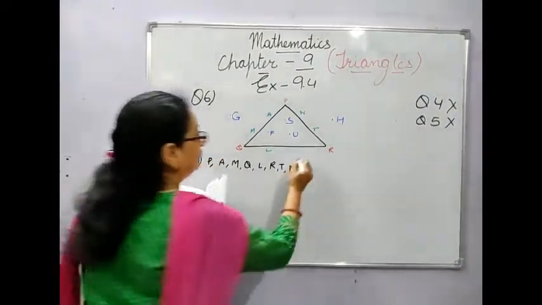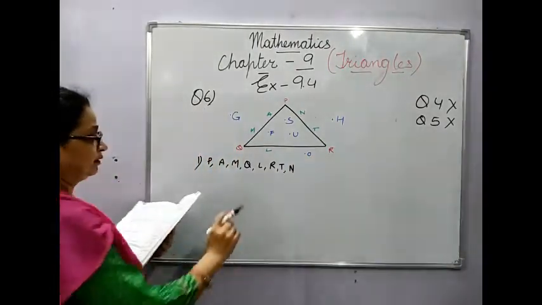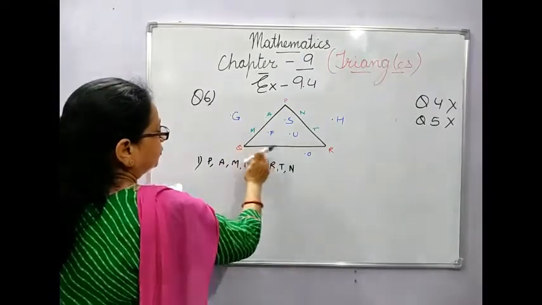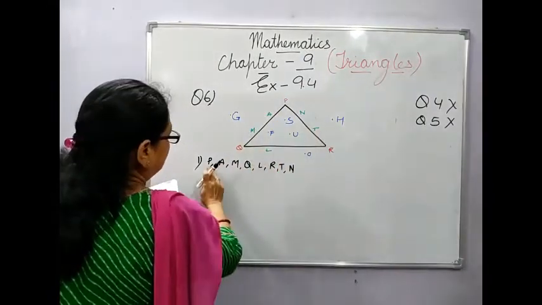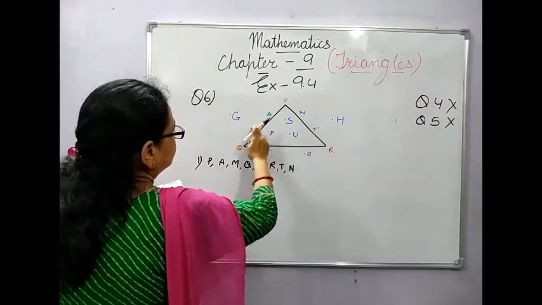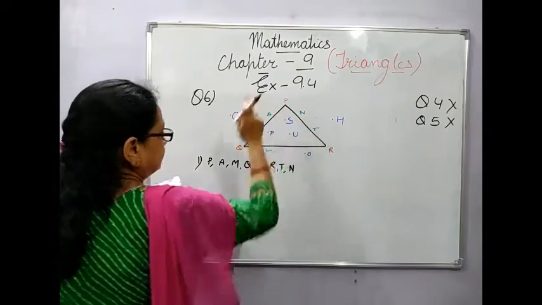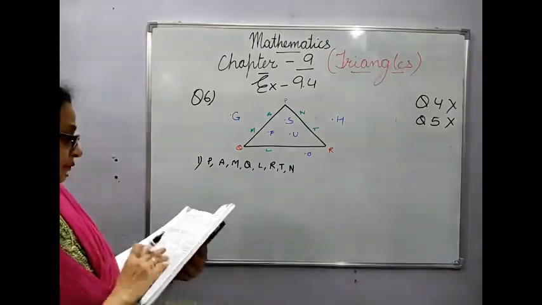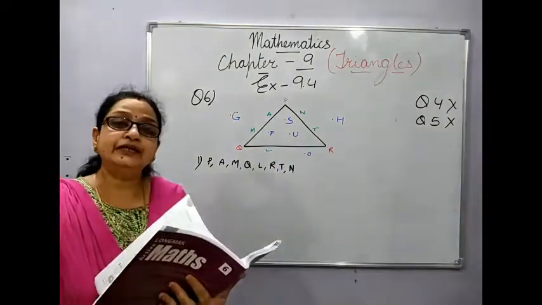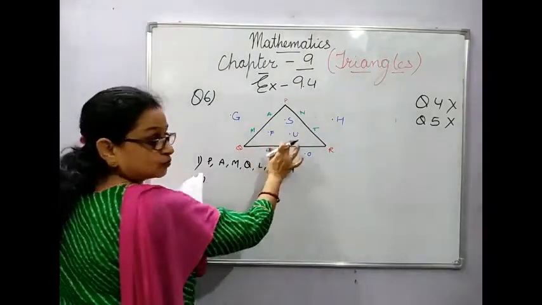This is point O. Okay? 1, 2, 3, 4, 5, 6, 7, 8. 8 are there.